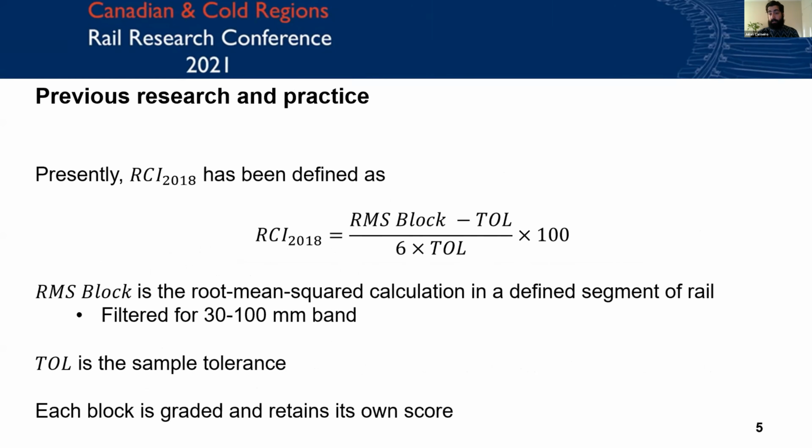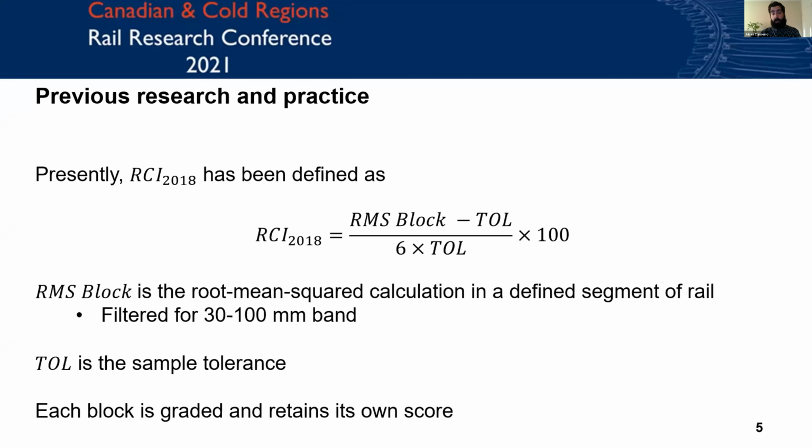So currently, RCI 2018 was built on dividing sections of rail into blocks and assessing each block as a function of the root mean square calculation of the corrugation. RMS is just a standard for oscillating functions. You encounter it in electrical engineering as well for alternating current voltage. And so it's particularly adept when it comes to assessing oscillating or variable functions that normal mean doesn't capture quite properly. So this calculation focuses on specifically the filtered 30 to 100 millimeter wavelength band. And that is just sort of commonly where corrugation appears because of the aforementioned resonant frequencies in our system.